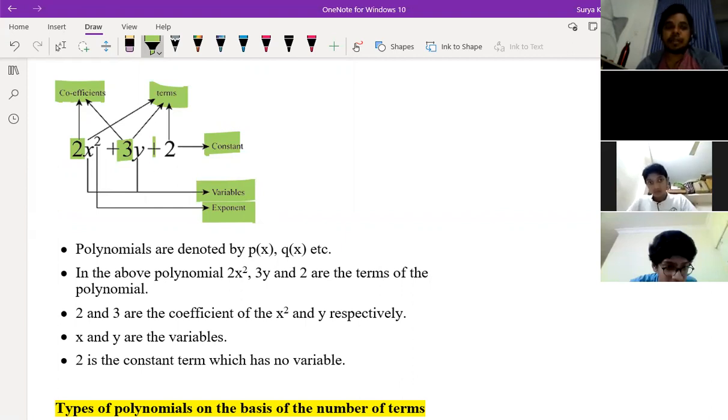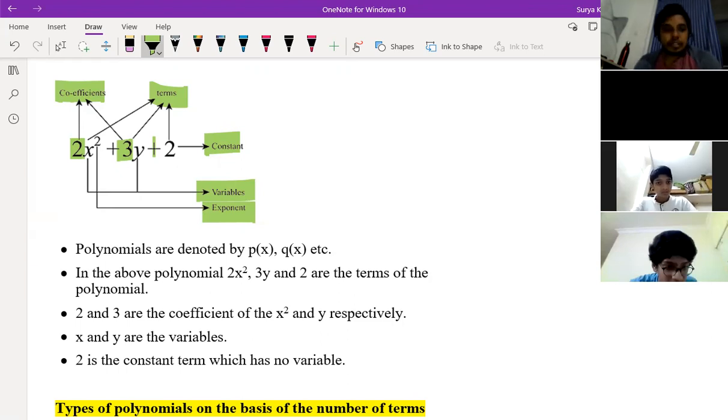Constant is something that never varies. Coefficient of x square is what is mentioned before x square. So these are the 5 terms. Do you have any doubt, children?